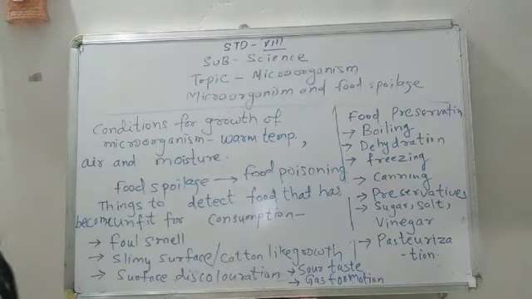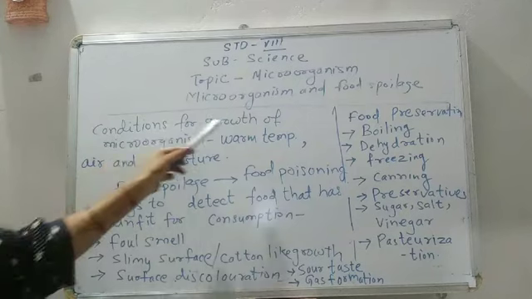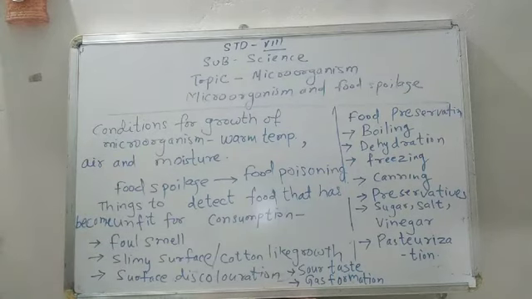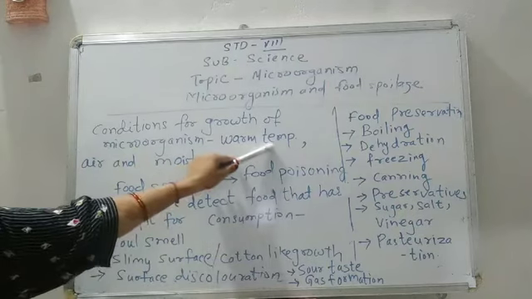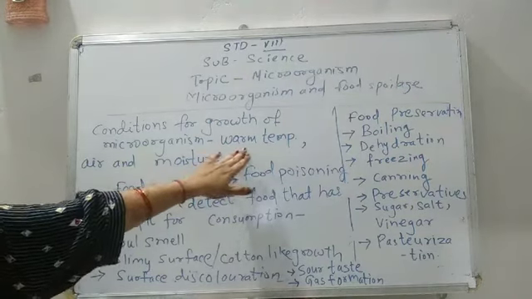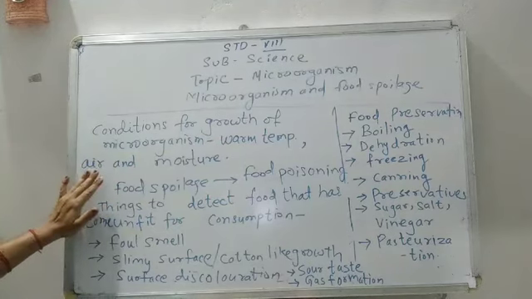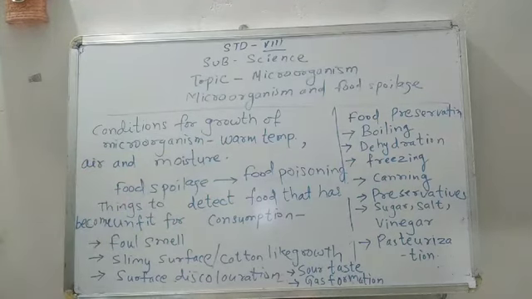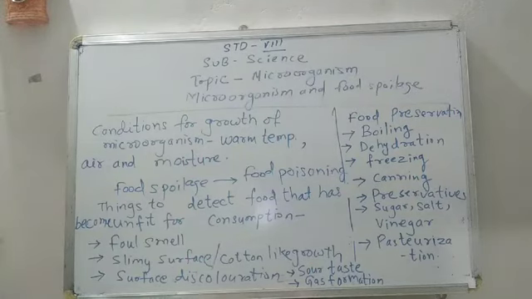Now, food spoilage means food which becomes unfit for our consumption. You know that the conditions which are helpful for the growth of microorganisms are warm temperature, air and moisture. Microorganisms grow very well in warm temperature, presence of air is necessary, and a moist climate is best for them to grow. If they get these things in a place, they start growing.